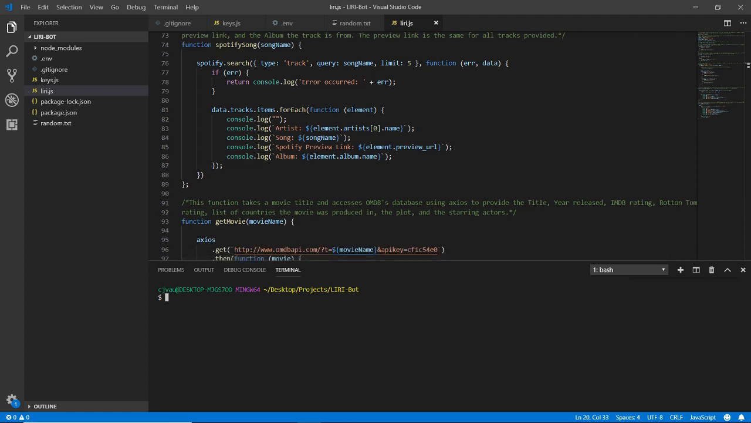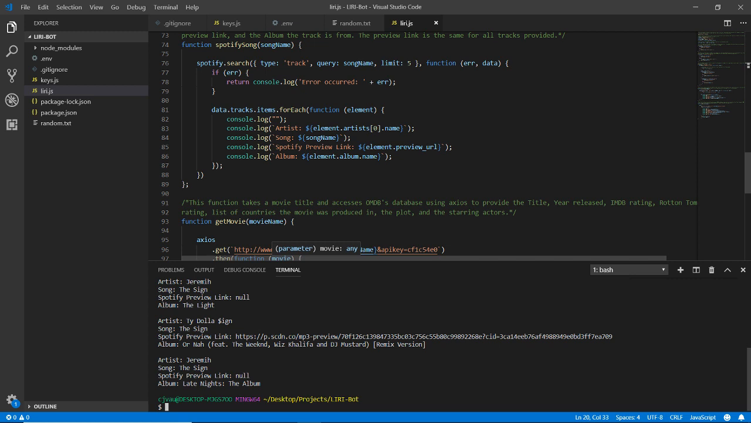Just to test that out, we will do node LIRI.js, and let's just not put a song in. Oh, I didn't put anything. Spotify this song. There we go. If we Spotify this song with no song, it should give me all the stuff for The Sign.